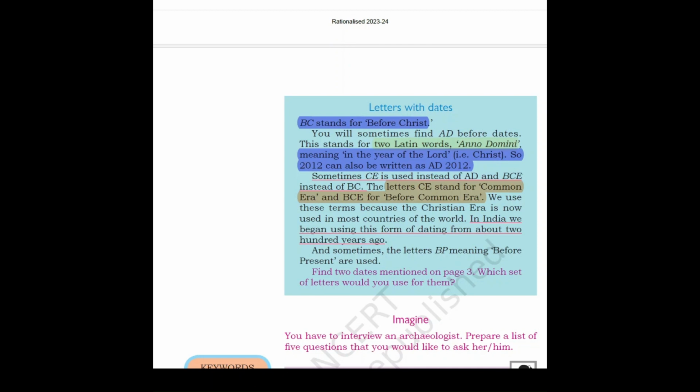Now, can you find two dates mentioned on page 3? Which set of letters would you use for them? Now, the two dates are about 4,700 years ago and about 2,500 years ago, which can also be written as about 2687 BC and 485 BC.